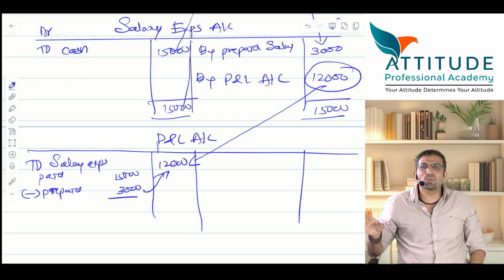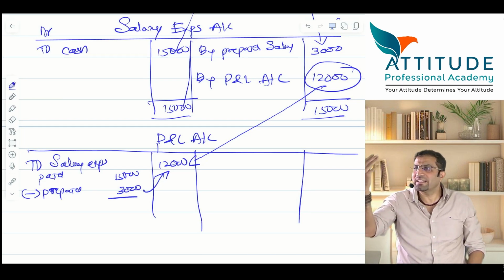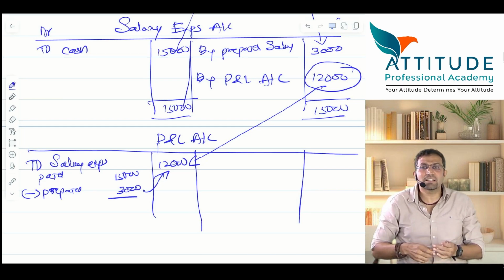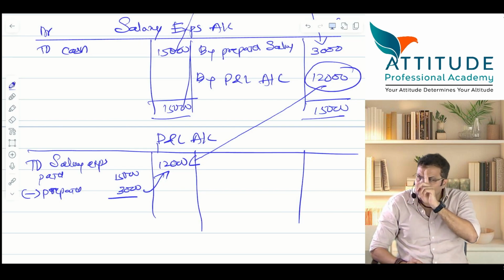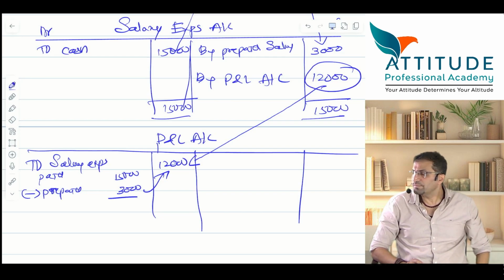Are understood or no? Clear? Any difficulty? Anywhere in the world, accrual system of accounting only is followed. No country can say we'll follow different rules.